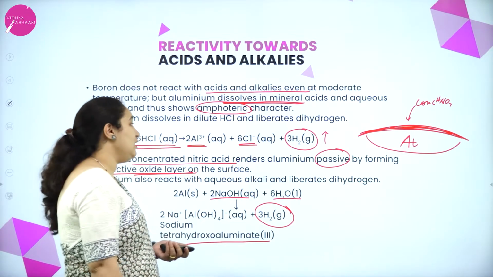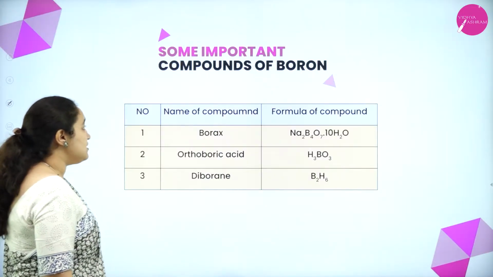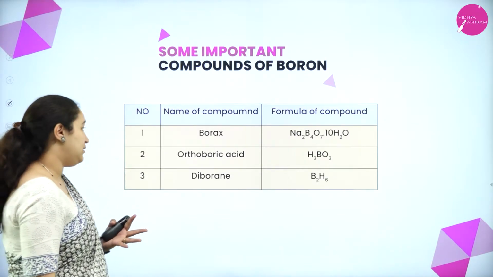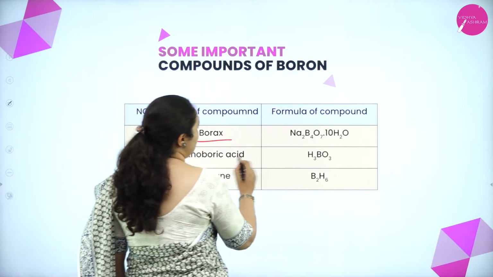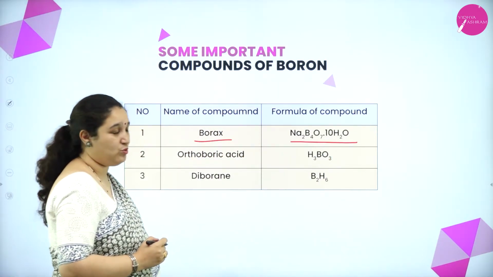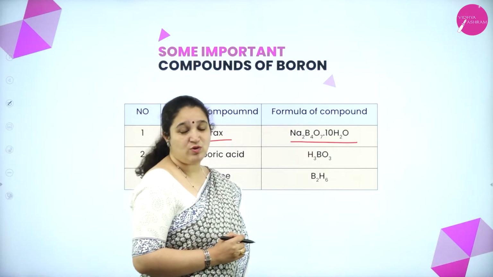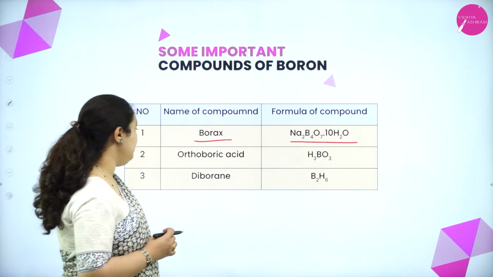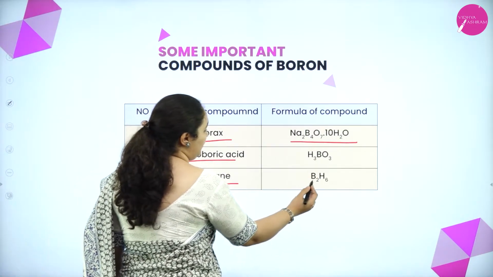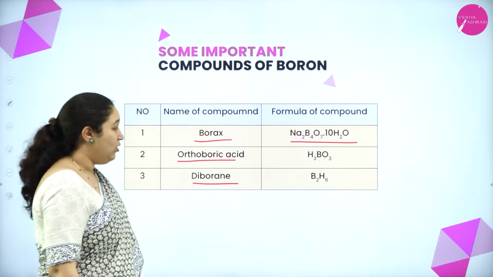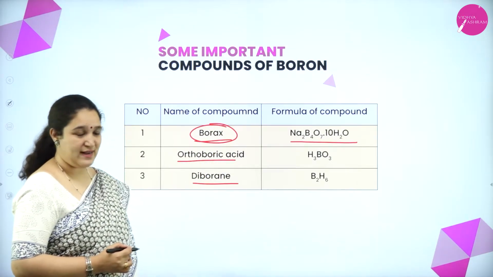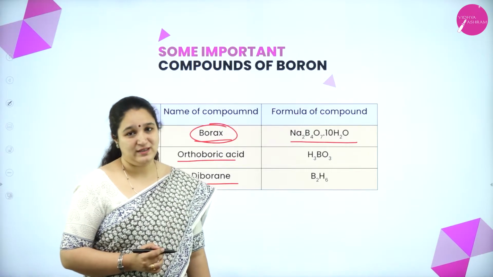Next is some important compounds of boron. Some very important compounds are borax, that is Na2B4O7.10H2O, which has 10 molecules of water of hydration, orthoboric acid, that is H3BO3, and diborane, B2H6. So now first we learn about borax, orthoboric acid as well as diborane.